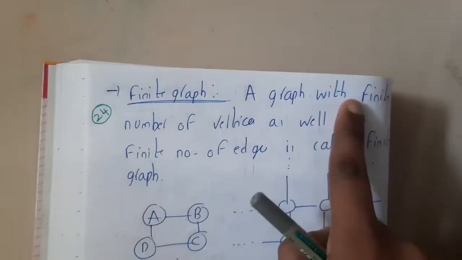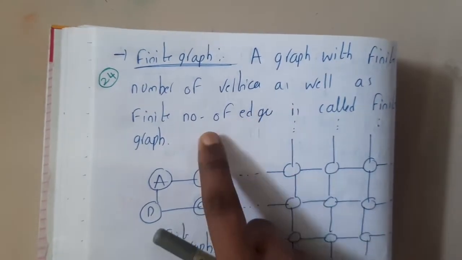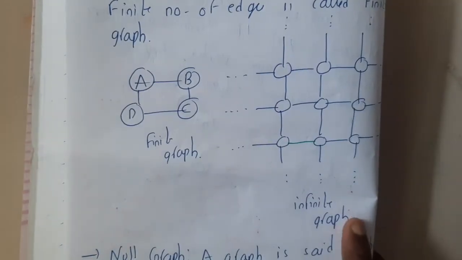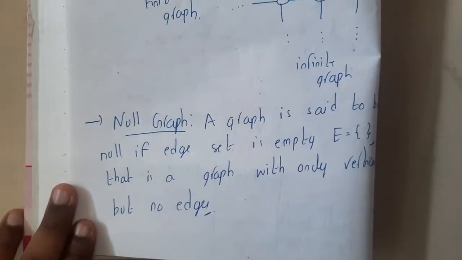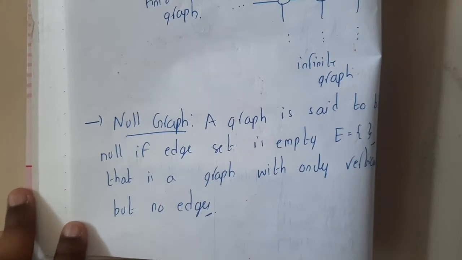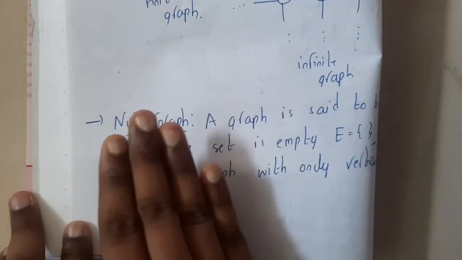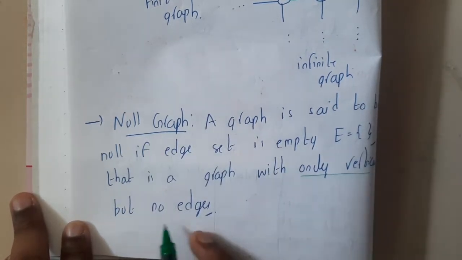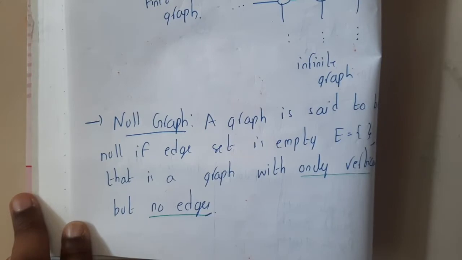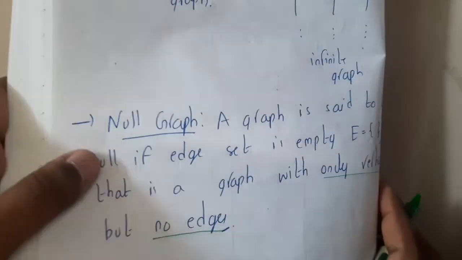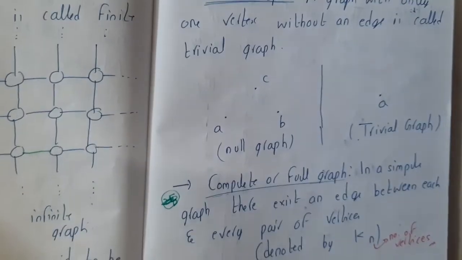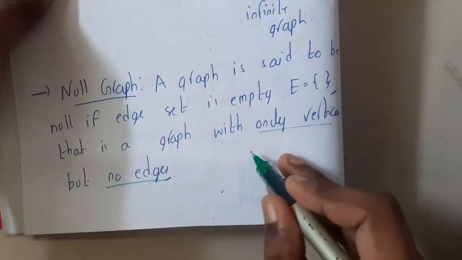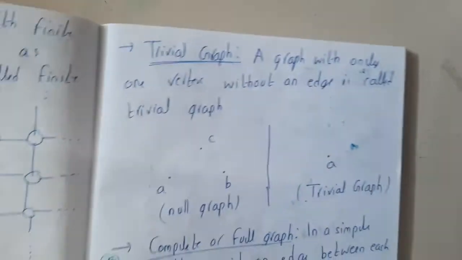So a graph with a finite number of vertices as well as a finite number of edges is called a finite graph. In any other case, it is an infinite graph. So moving on, null graph. What is a null graph? A graph which has only vertices and no edges is called a null graph. It's quite simple, right? So just keep some dots to be clear. Null graph, that's it. So vertex 1, vertex 2, vertex 3, null graph. Yeah, I have drawn it here.